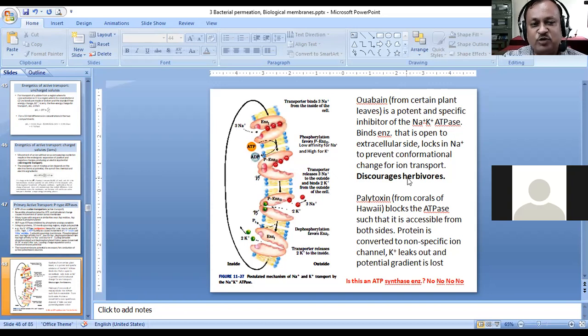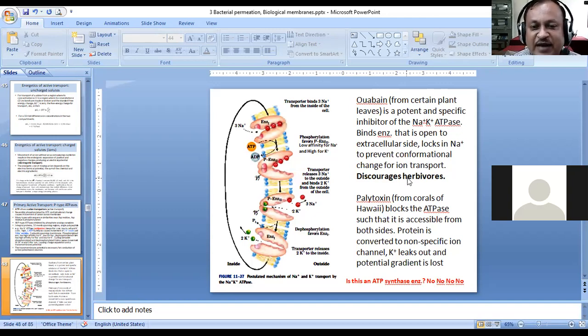Now, I have also told you that there is a particular poison, a toxin present in certain plants, called ouabain. This ouabain locks the protein transporter in such a way that the sodium ions are locked inside the transporter, and therefore cannot move out of the cell from inside to outside.